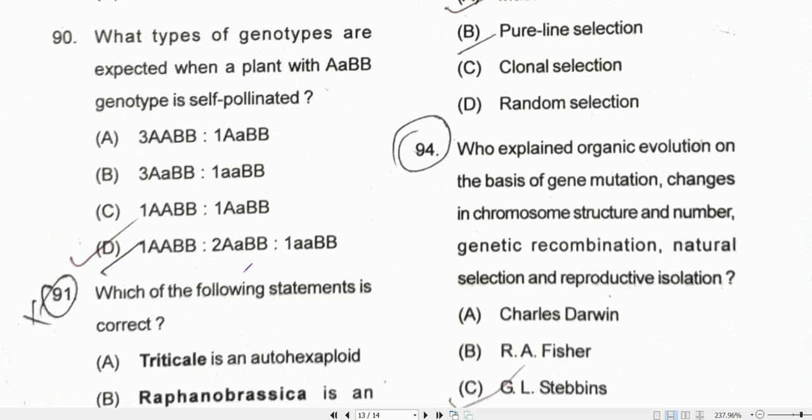Coming to question number 90, what type of genotypes are expected when a plant with capital A, small a, capital B genotype is self-pollinated? So here you will get 1:2:1. So 1 for capital A, capital B, 2 for capital A, small a, capital B, and 1 for small a, capital B. So option D will be the correct one.